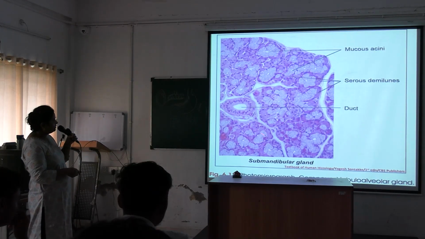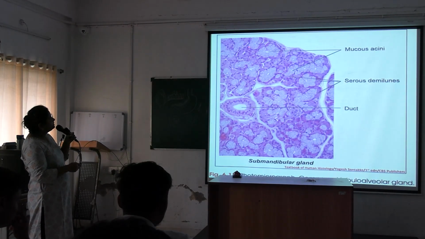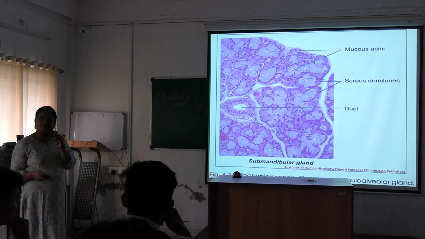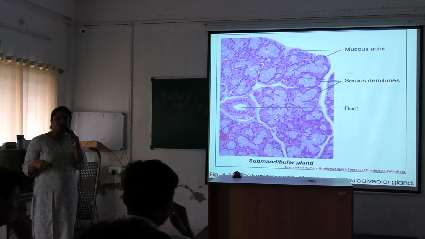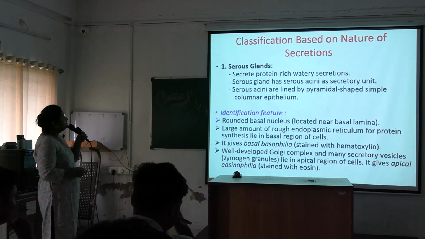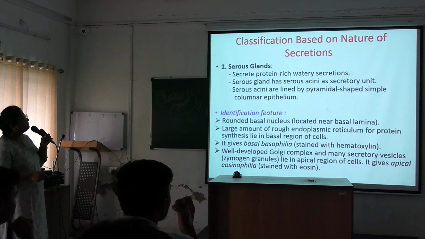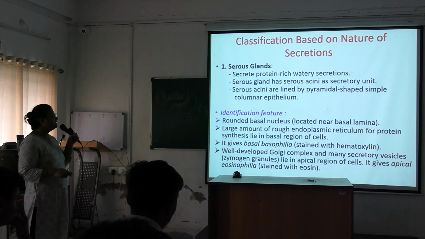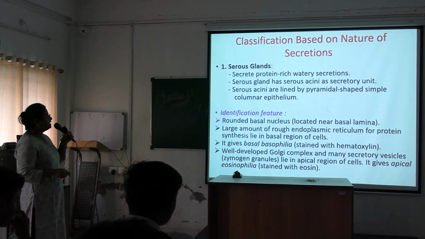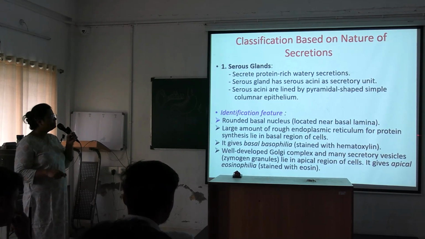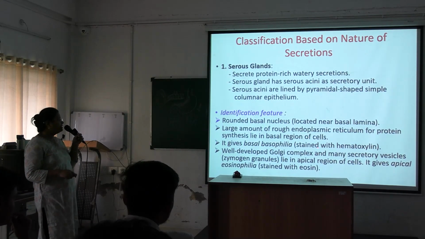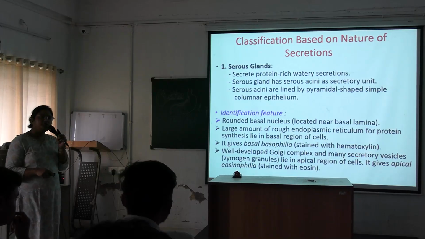And see for the serous acini, this is one serous acinus, darkly stained, and the nuclei are not placed that much basal. They are present near the middle of the cell and the nucleus is almost rounded in shape. So, serous acini are lined by pyramidal shaped simple columnar cells. Identification features are a rounded basal nucleus located near the basal lamina, a large amount of rough endoplasmic reticulum for protein synthesis lying in the basal region of the cells, which gives basal basophilia when stained with hematoxylin.